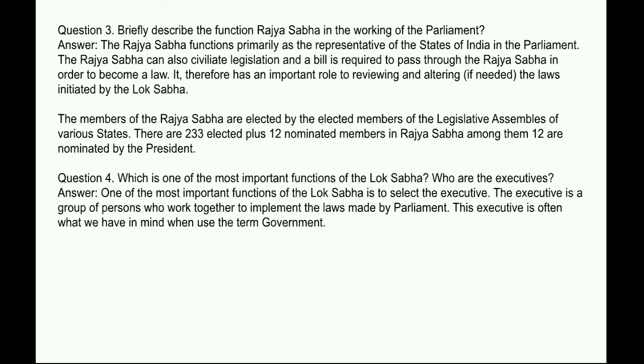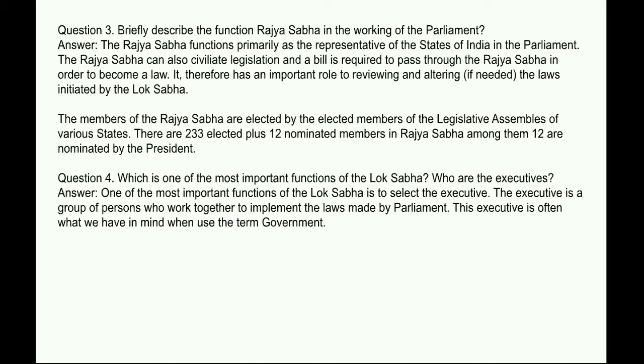Next question. Briefly describe the function of the Rajya Sabha in the working of the Parliament. Answer. The Rajya Sabha functions primarily as the representative of the states of India in the Parliament. The Rajya Sabha can also initiate legislation, and a bill is required to pass through the Rajya Sabha in order to become a law.